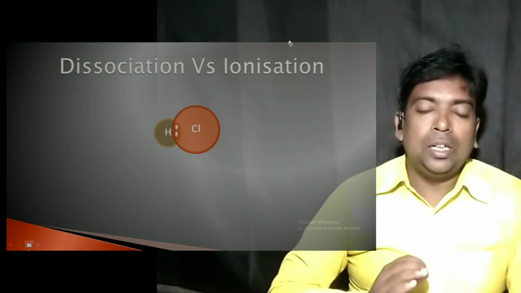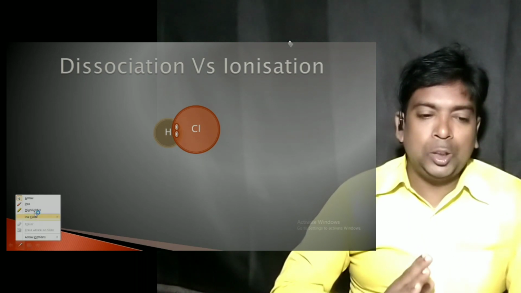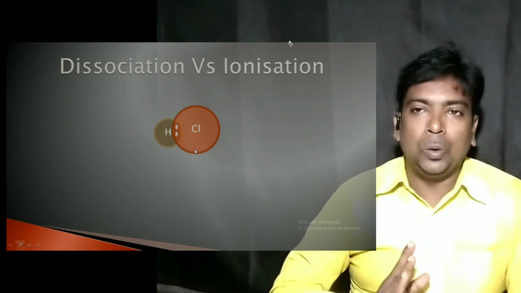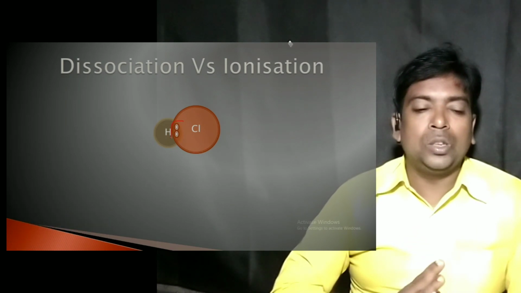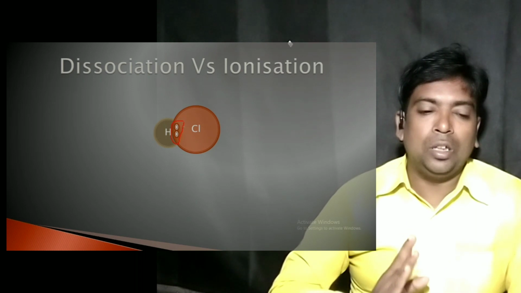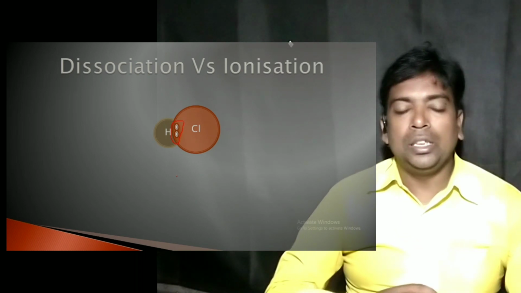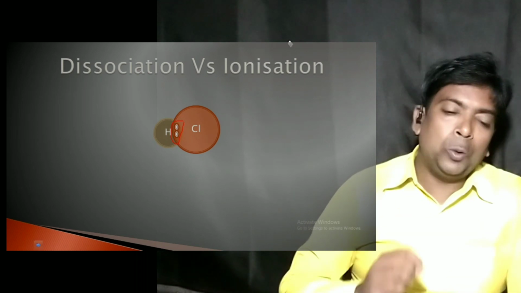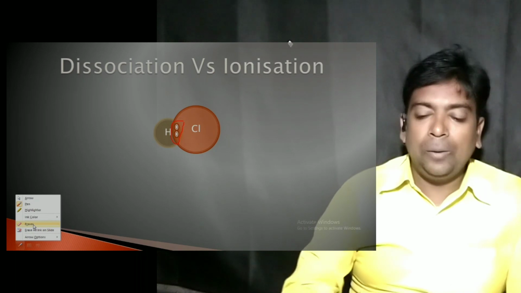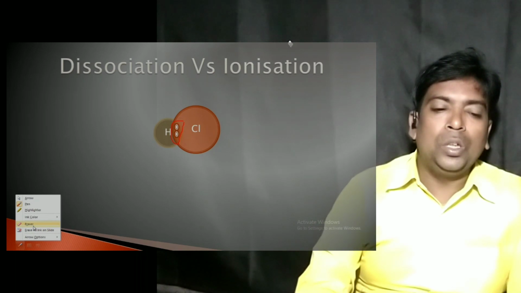This bond pair of electrons is contributed equally by hydrogen and chlorine. That is, one electron is from hydrogen and one electron from chlorine, and thus it becomes a polar covalent compound. Now when this polar covalent compound is added to water, the hydrogen and chlorine are separated from each other.